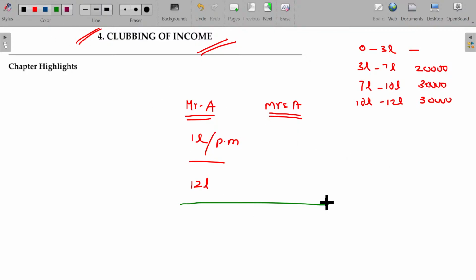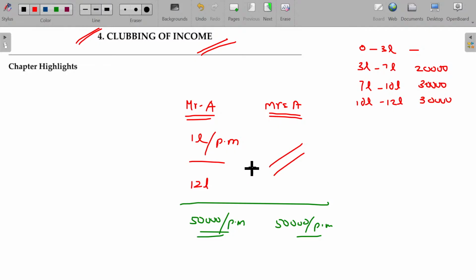Now, Mr. A states that 50,000 is my income per month from my business, and another 50,000 rupees is the income of my spouse. Earlier, Mrs. A being a homemaker, no tax, but Mr. A had to pay 70,000 rupees tax.